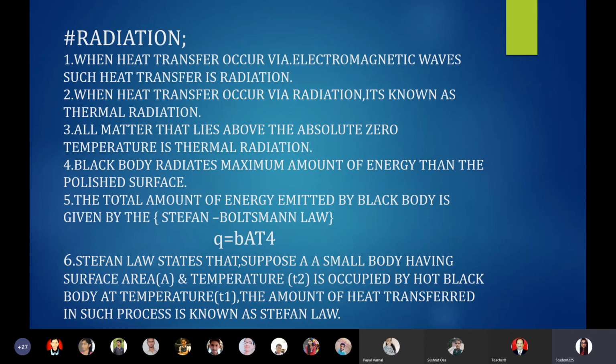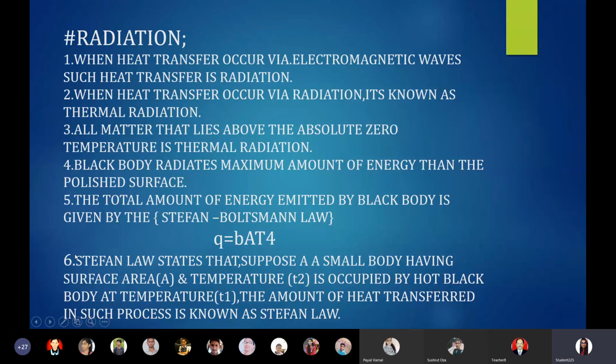I will also share my PPT, but if you find a rare point, you can also write it down. As I have found, all matter that lies above absolute zero temperature comes under thermal radiation, and the black body radiates the maximum amount of energy compared to a polished surface. The total amount of energy emitted by a black body is given by the Stefan-Boltzmann law. The equation is Q = B A T^4, where B is the black body constant of value 5.67 into 10 raised to minus 8.